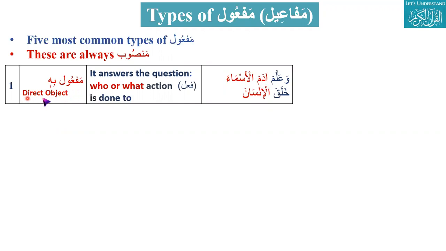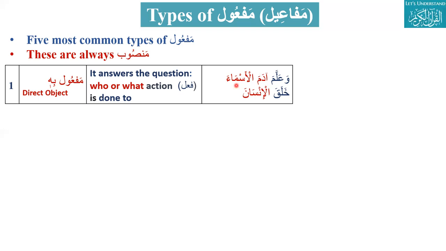What type of object is it? Direct object, maf'ul bihi, because it is giving the answer of who or what. Who is Adam. What is al-asma', meaning names.